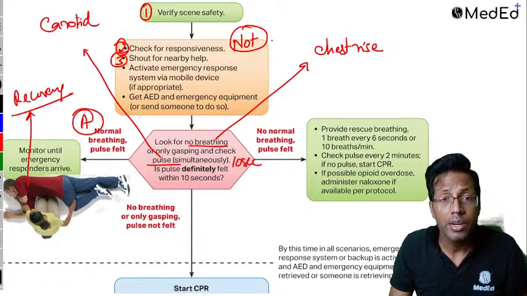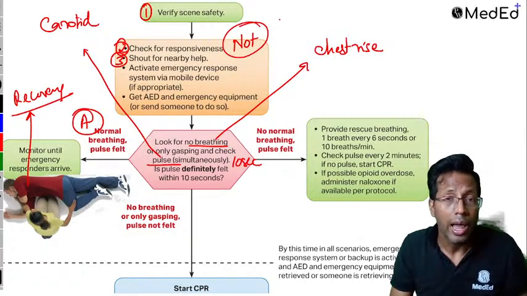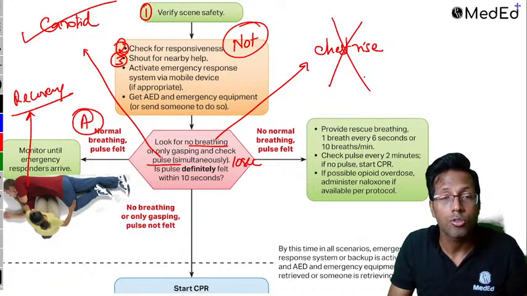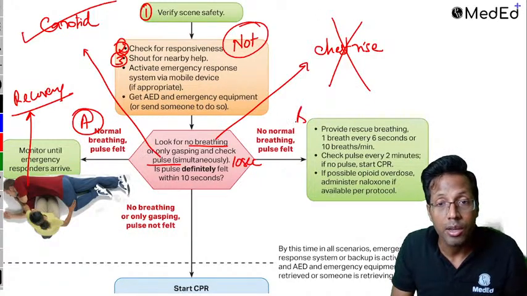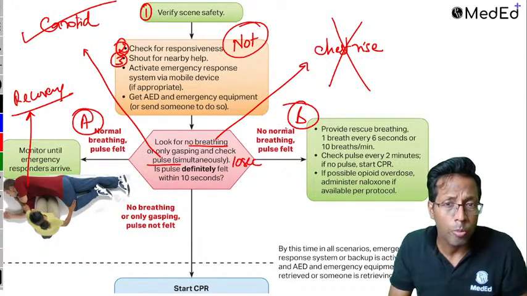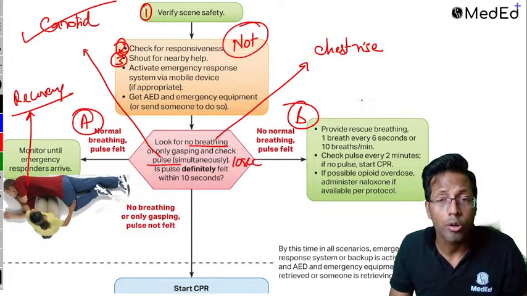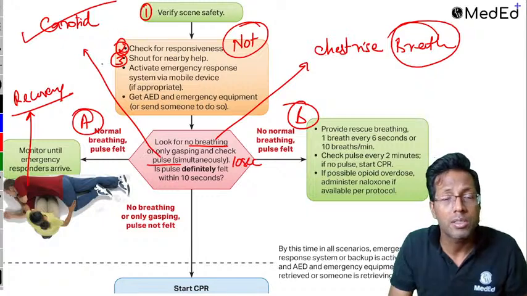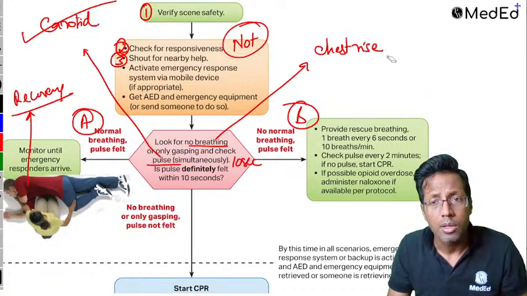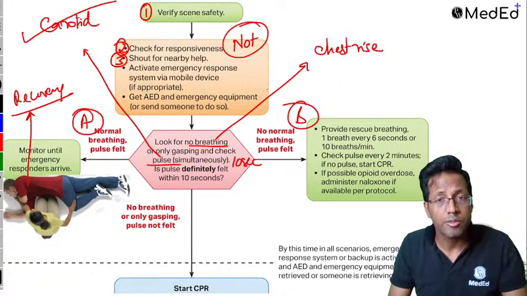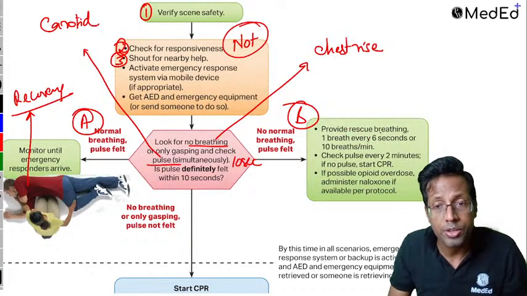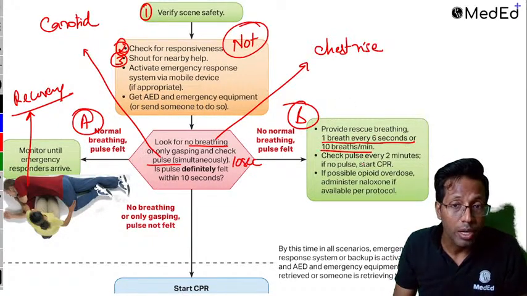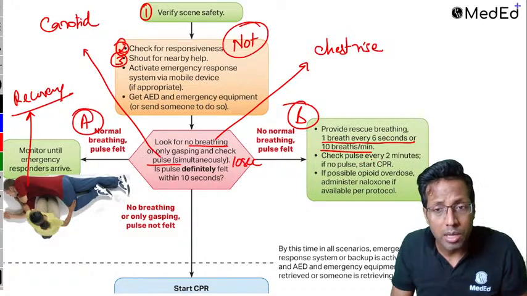Second point, patient is not responding, right? And now you can feel the pulse. This is there, but chest rise is not there. That comes to the second scenario, B. In the second scenario, you will find that chest rise is not there, means breath is not there. So if breath is not there, but pulse is felt, so what to do? Give breath to the patient. That is scenario number 2, where the pulse is felt and breath is not felt. So you're giving breath to the patient. Remember, 1 breath is given every 6 seconds, or 10 breaths per minute is what is to be given to the patient. And keep on checking pulse every 2 minutes.